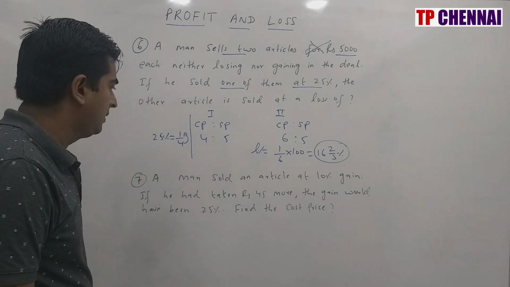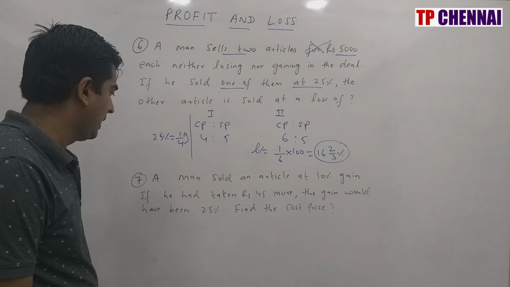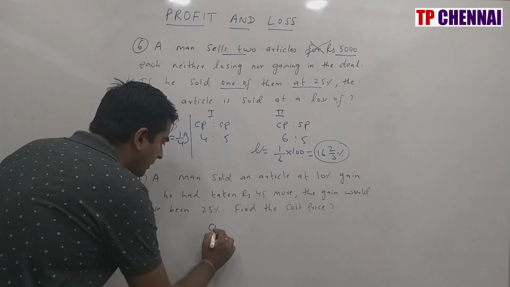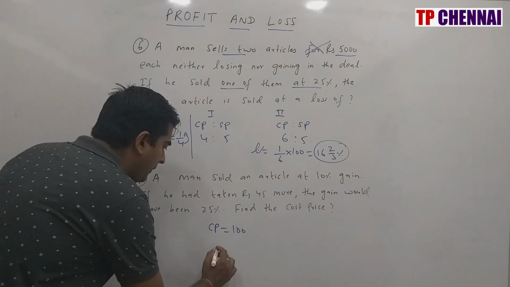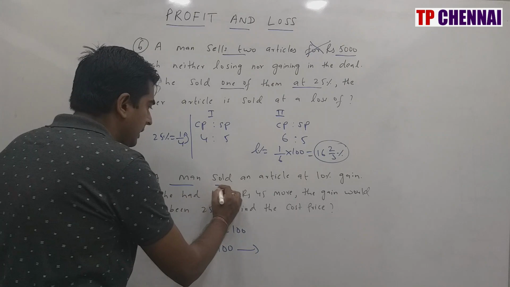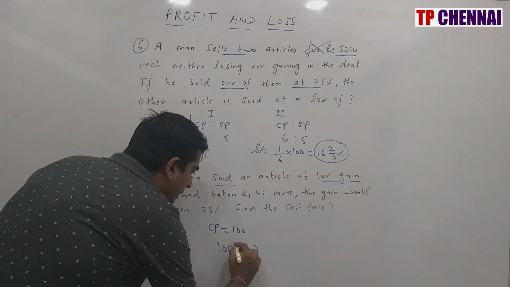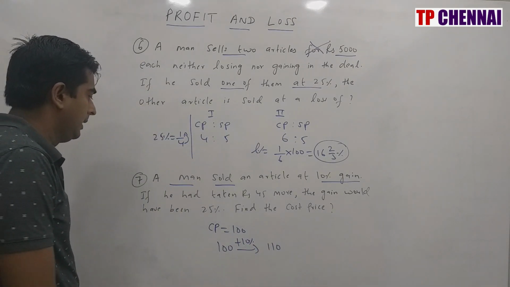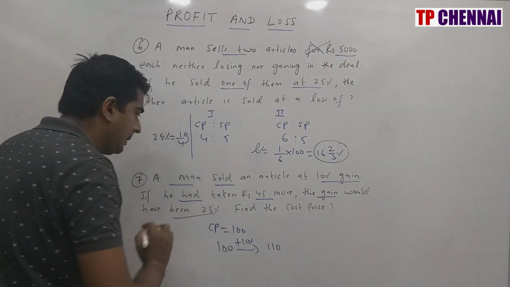Next one. A man sold an article at 10% gain. If he had taken rupees 45 more, the gain would have been 25%. Find the cost price. So CP is nothing but how much? I assume CP is 100. Now if my CP is 100 and a man sold the article at 10% gain, 10% gain is 10% profit. If you increase 10% here, your SP will be how much? 110. If he had taken rupees 45 more, the gain would have been 25%.